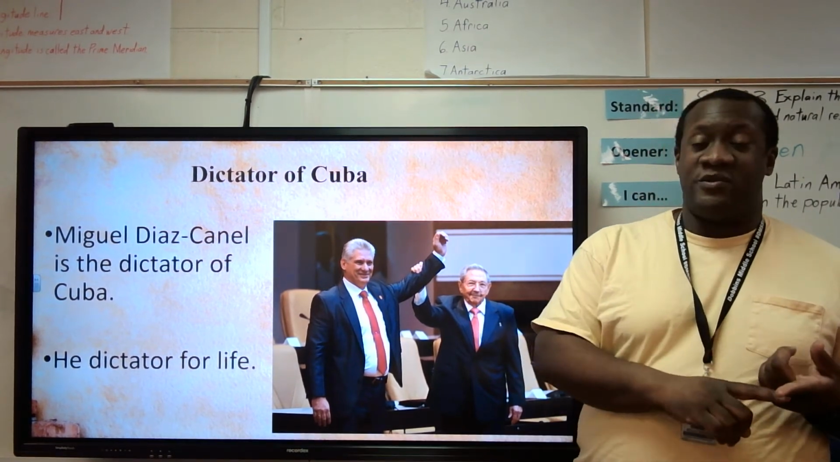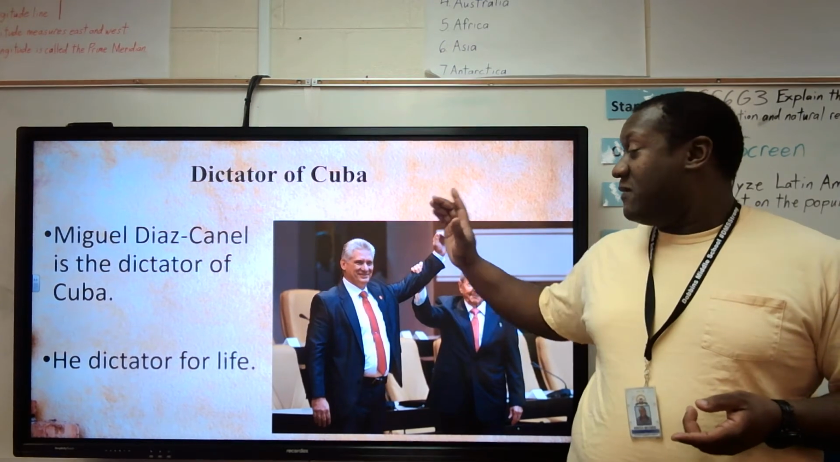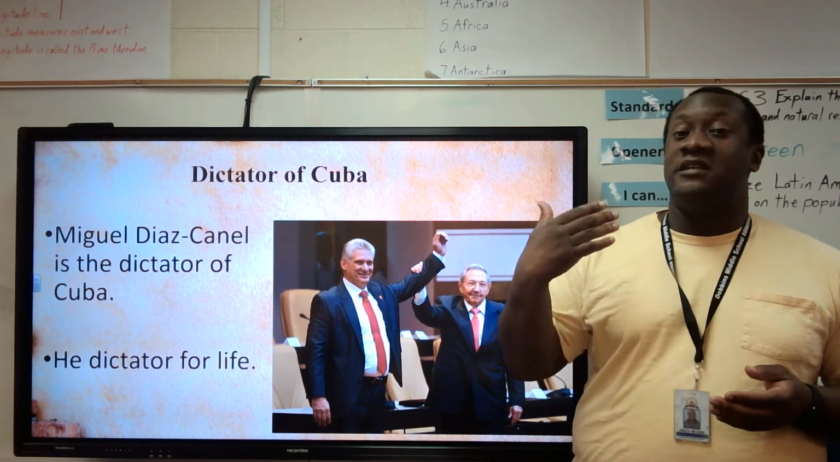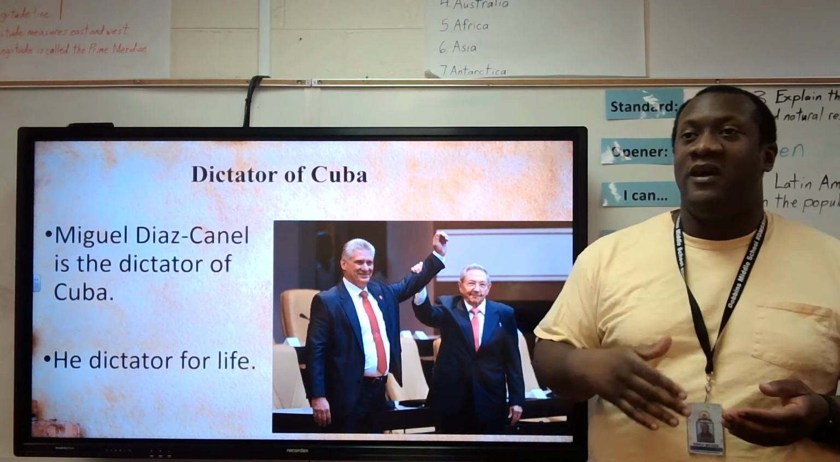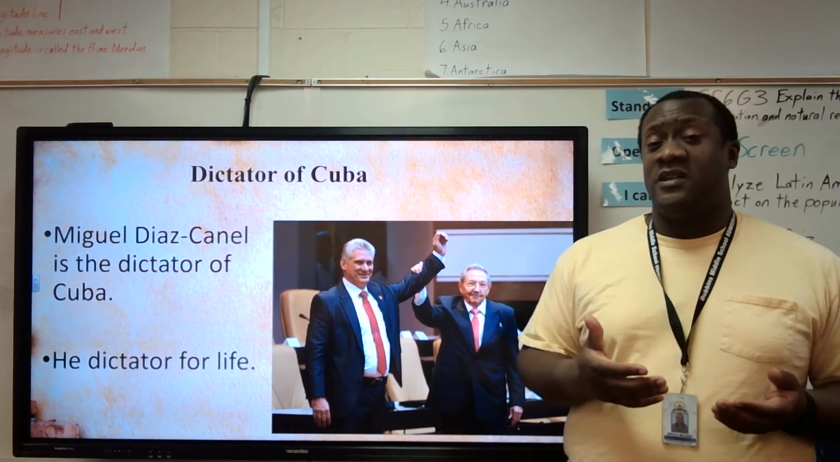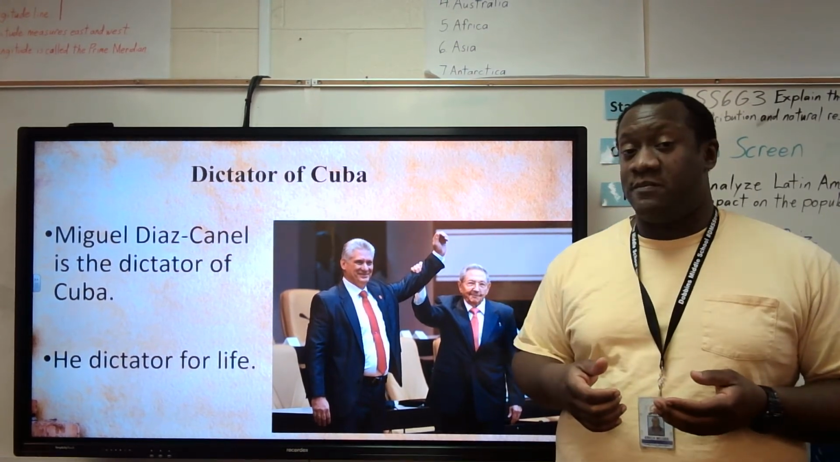Fidel Castro's dead. Raul Castro stepped down. Miguel Diaz-Canel is now the president of Cuba, and he's continuing the same totalitarian and the same communist economic system in Cuba as well. So it'll be interesting to see what happens to Cuba in the future.